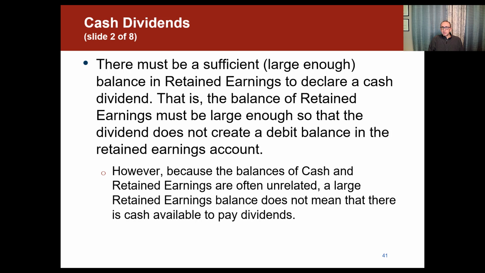There must be a large enough balance in retained earnings to declare a cash dividend. That is, the balance of retained earnings must be large enough so that the dividends do not create a debit balance in the retained earnings account. That's the last thing that we want to do, distribute dividends more than the balance of our retained earnings. Because remember, dividends are the distribution of net income. So retained earnings is the net income that we've been retaining in the business. If we end up distributing more than what we make in net income, then we end up having a debit balance of retained earnings, and that's the worst case scenario.